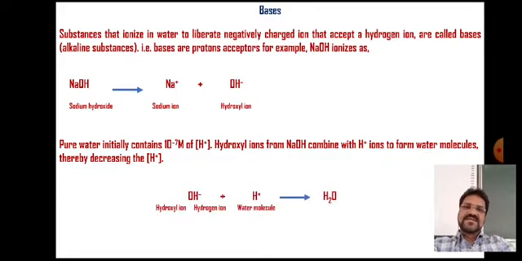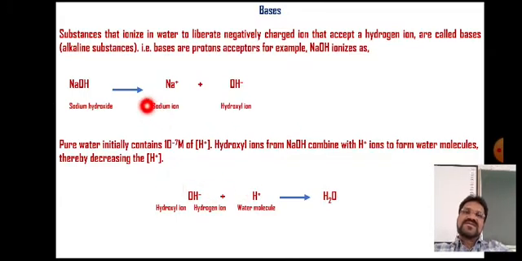So it happens like this: OH minus, the product of dissociation of NaOH, reacts with H plus from the water molecule and leads to the formation of H2O. So this means NaOH acts as a proton acceptor. That is the definition of a base, that they are proton acceptors.